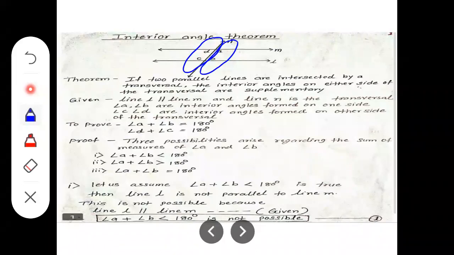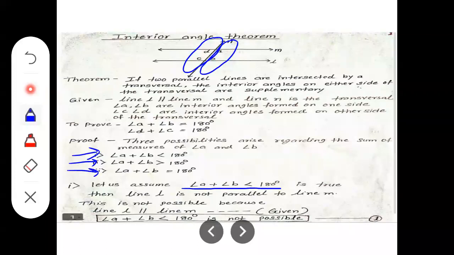We have to assume the three possibilities and take them one by one and try to prove it.